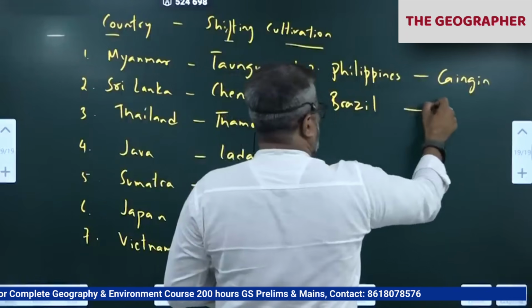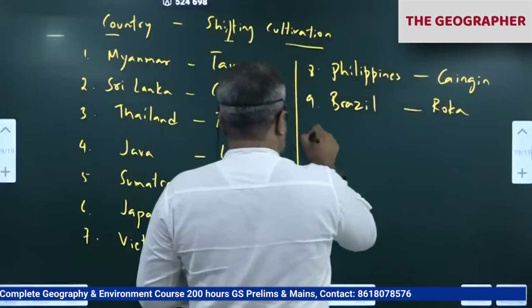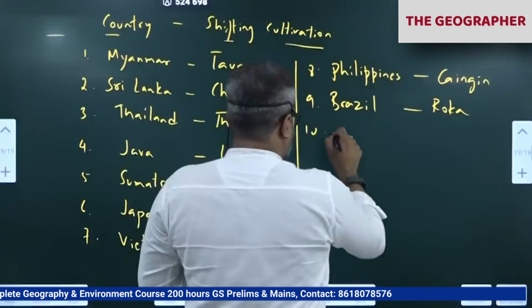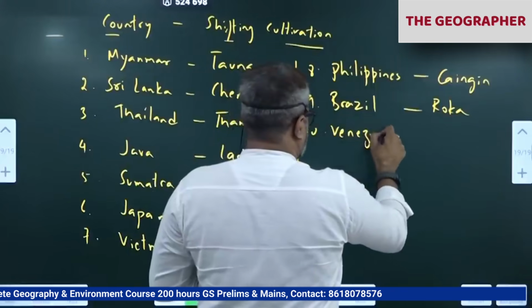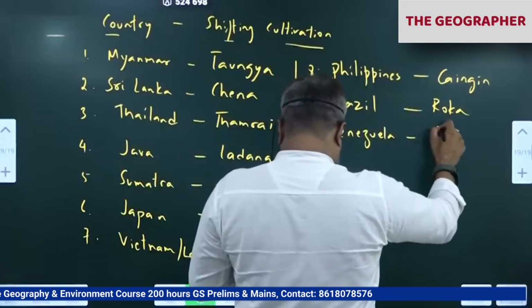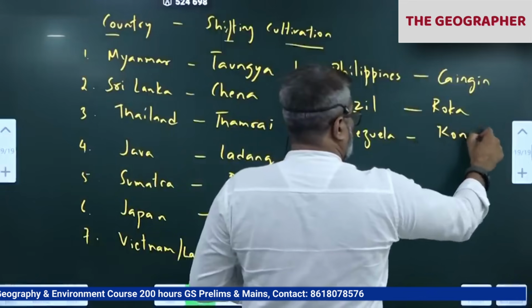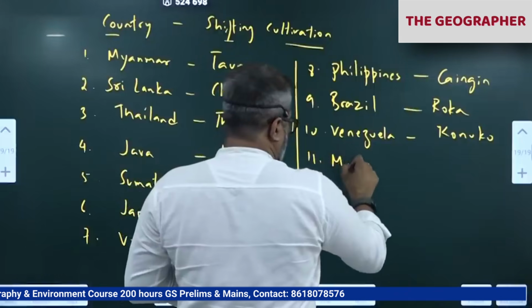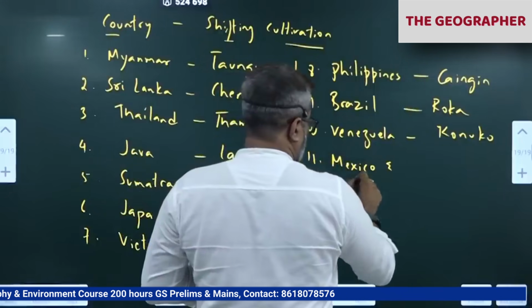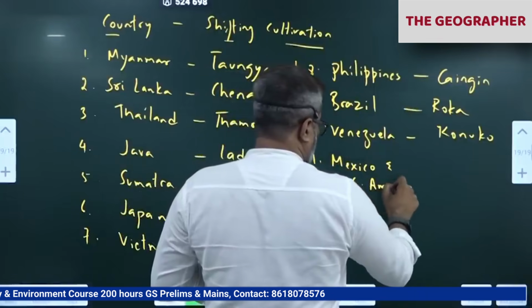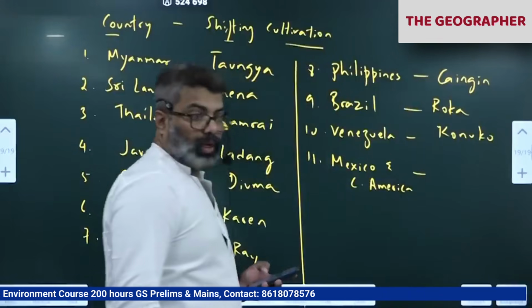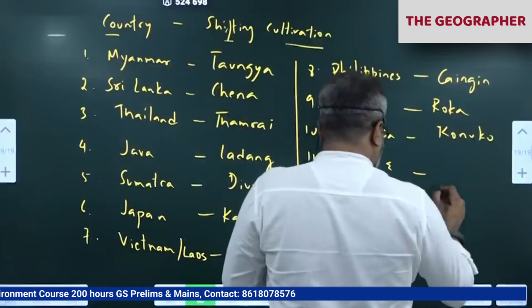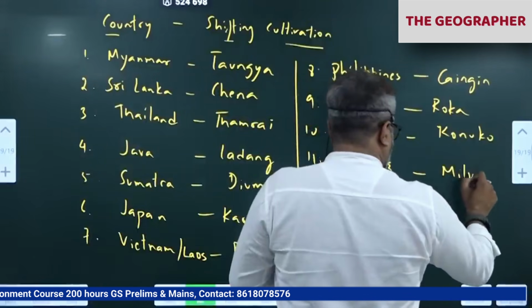Brazil, Roca. Venezuela, Conuco. Mexico, Central America. Okay, remember Guatemala, Honduras. Okay. Costa Rica there. Milia or Milpa.